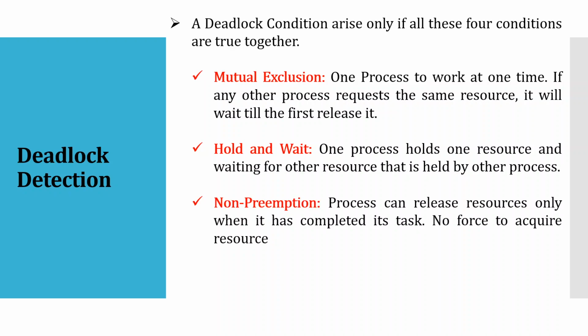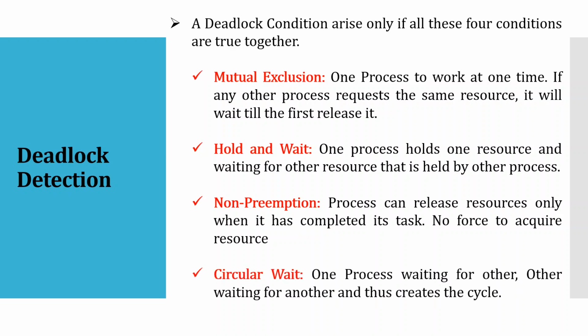Then comes non-preemption. Non-preemption means no transaction will forcefully ask any other transaction to release the resource. They will wait until the resources are released by the given transaction. That is what non-preemption means. A process can release resources only when its task is completed. No force to complete or acquire a resource. That means you cannot force any transaction to release the resource in between its task. That is what non-preemption means.